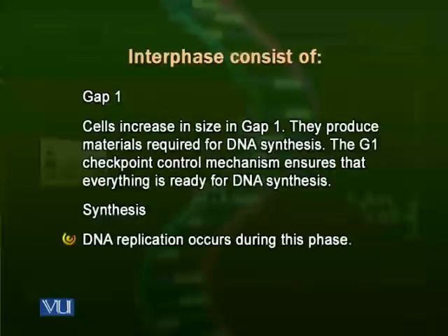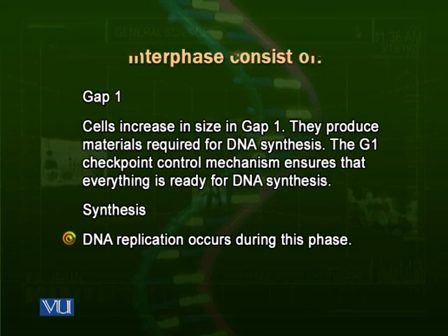Because we know that mitosis is a division which will make two daughter cells, and these daughter cells should have an equal number of chromosomes, in the S phase, before division, the cell has to duplicate all of these chromosomes so that both the daughter cells have an equal number of chromosomes. So in the synthesis phase, DNA is synthesized and all of the chromosomes are duplicated. They are actually double their initial number.